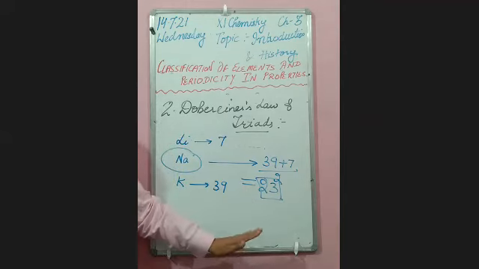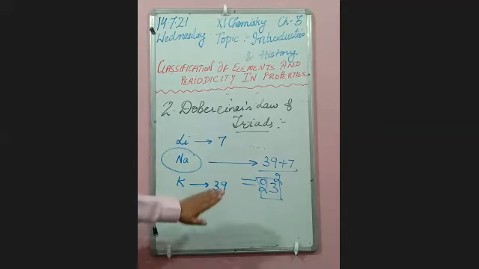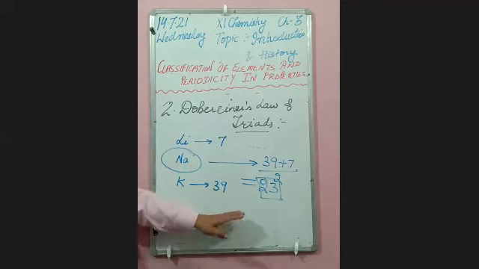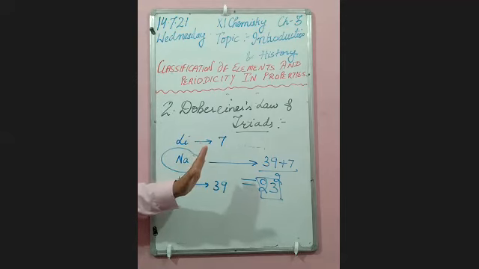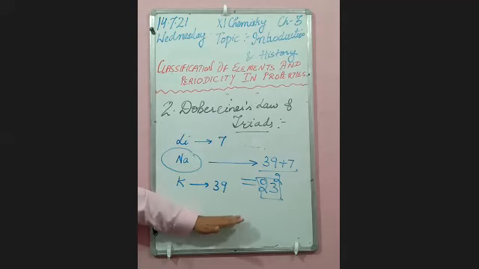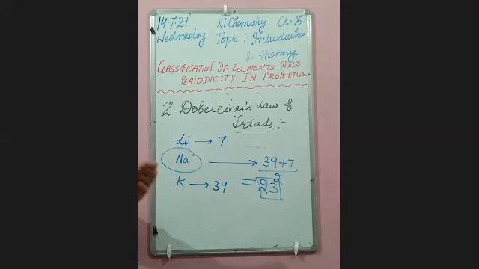Now, what is the shortcoming of this triad? My dear, this could be applied only to a limited number of elements. It is not applicable to all of the elements discovered at that time. So it has limited application.